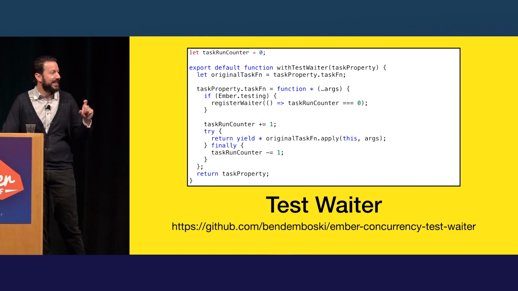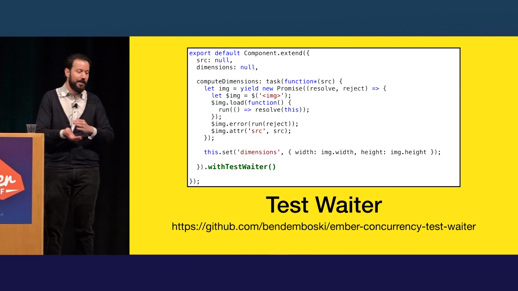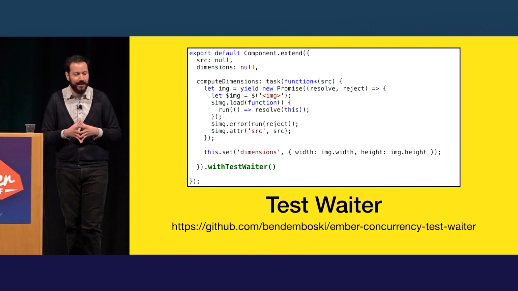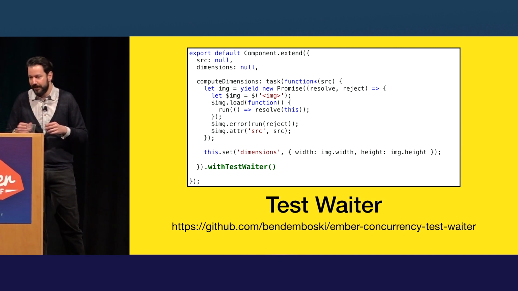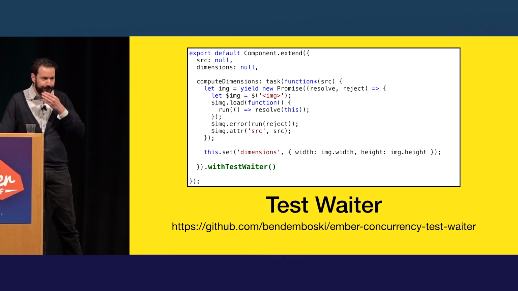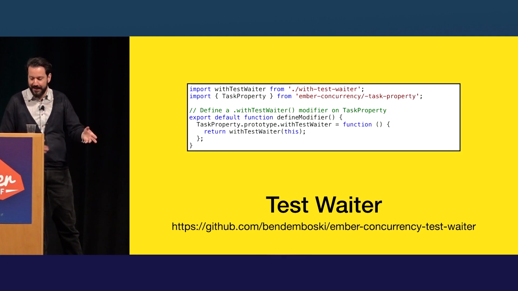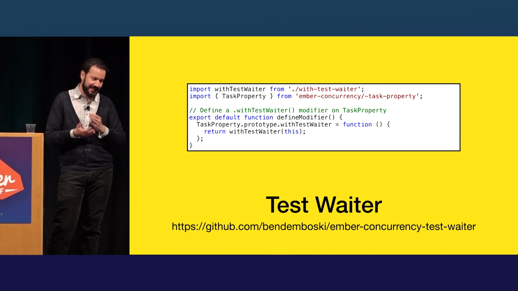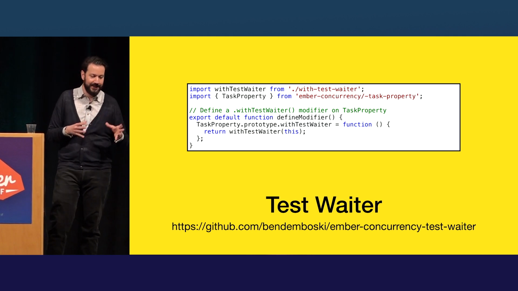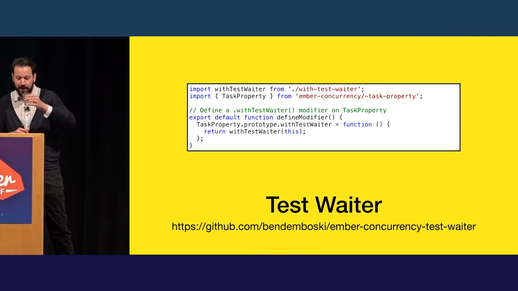If you didn't like importing that wrapper everywhere in your code where you might use it, there's also a property modifier here called with test waiter, which is a little bit more ergonomic. You don't have to import anything. And the way you would implement that is just somewhere in your code, in an initializer or something, you would need to add with test waiter onto the task property prototype.